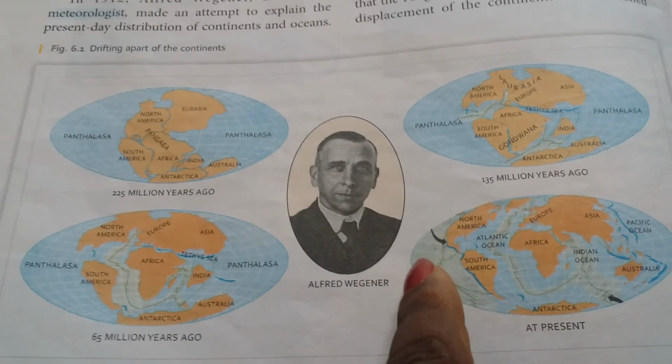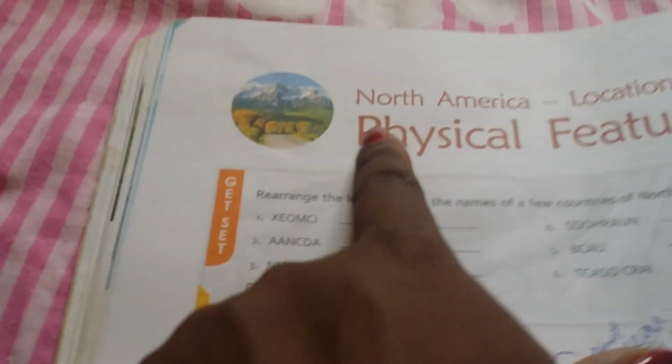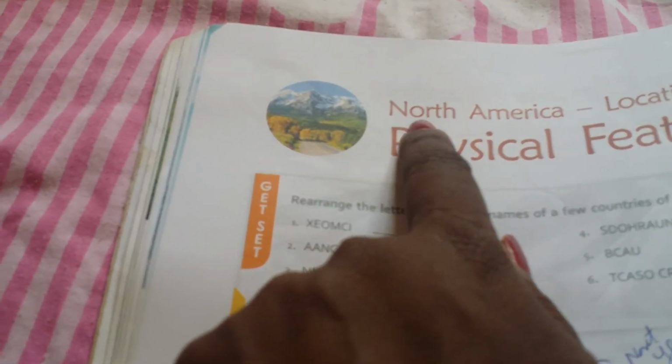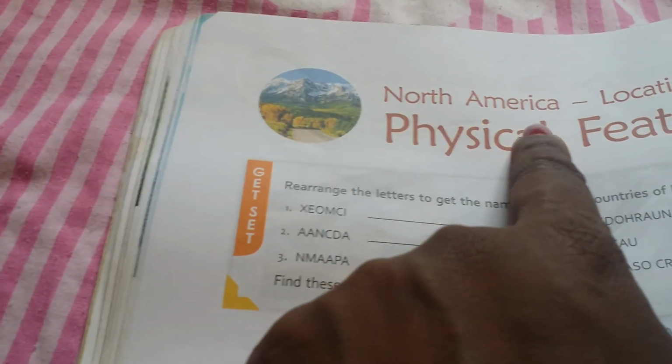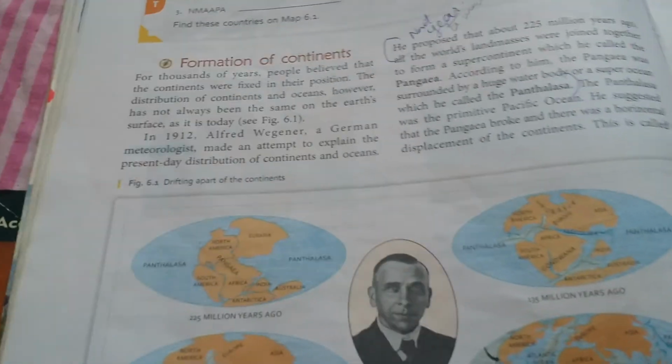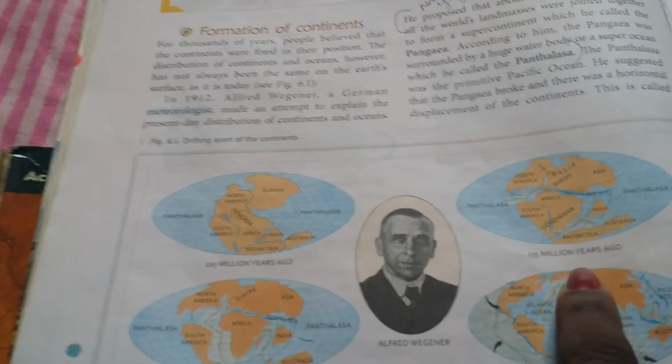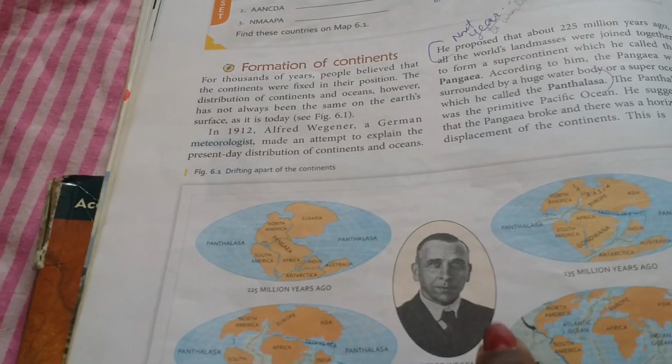This time you are going to learn about North America. This is our lesson, North America. By the way, you should know the directions: north, south, east, west.